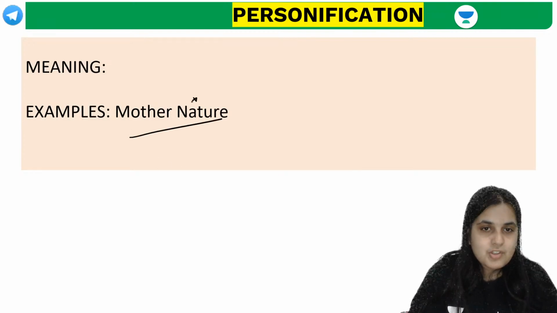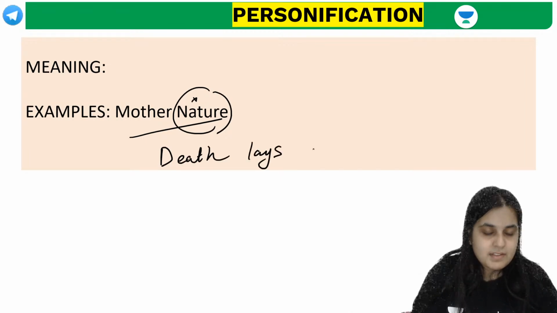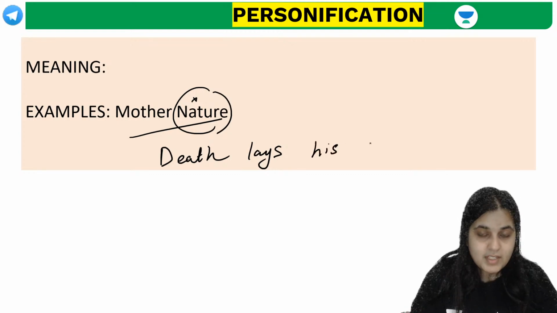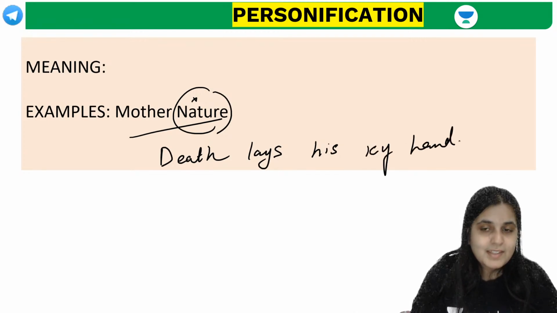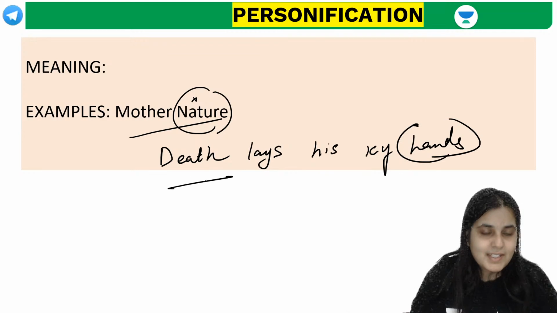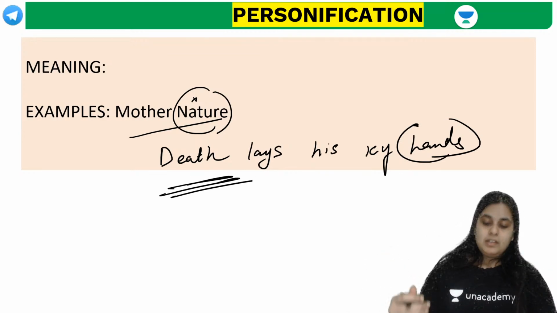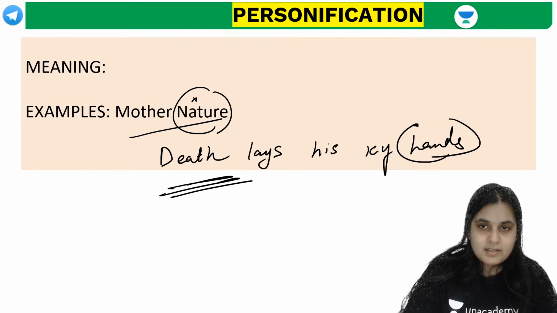Personification, guys. Treating something which is not a person as a person. Snap में example आया था ना. For example, Death lays his icy hands. Remember, we discussed this today. हाँ, of course, Siddharth. Very important. Snap पे तो आता ही है figures of speech. Death lays his icy hands. You're giving death hands. You're treating death as a person. That's an example of personification. Clear? Did all of you understand this?